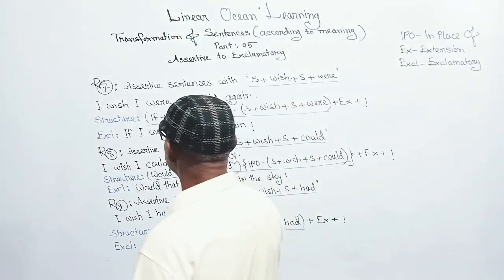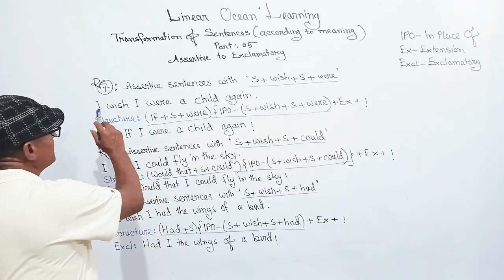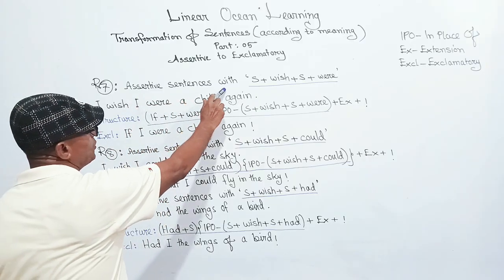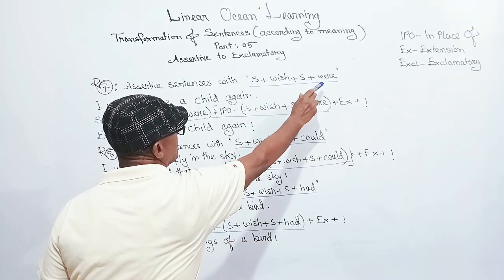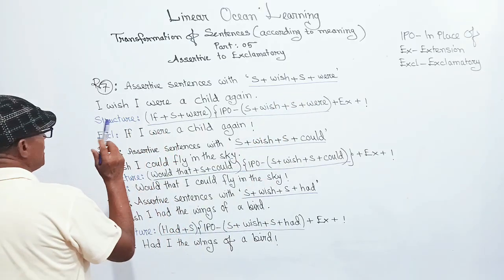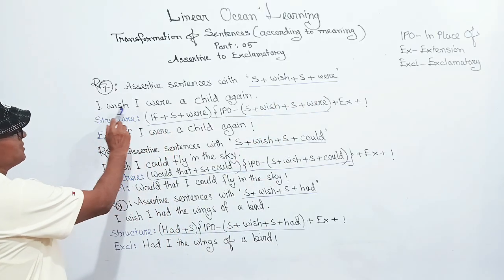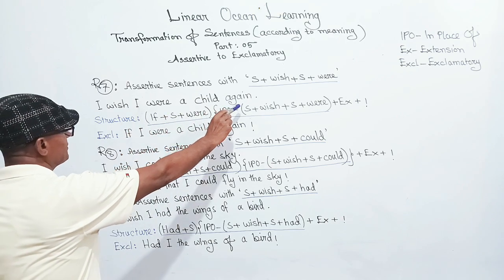Viewers, let's get started. Rule number 7: assertive sentences with subject plus wish plus subject plus were. Example: I wish I were a child again.